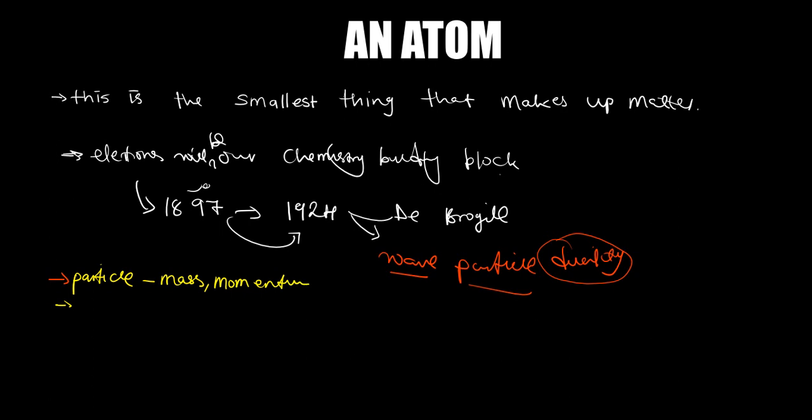But when we talk about wave, since we are saying wave and particle, the debate is on wave and particle. If the electron has a mass, that's a particle, then it can also have momentum, it can be in motion. That's why we are saying it's a particle. Then what if it's a wave? If it's a wave, an electron will have frequency. The other thing we can talk of is that electrons have what we call wavelength.